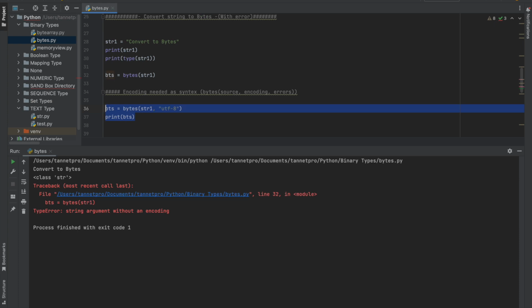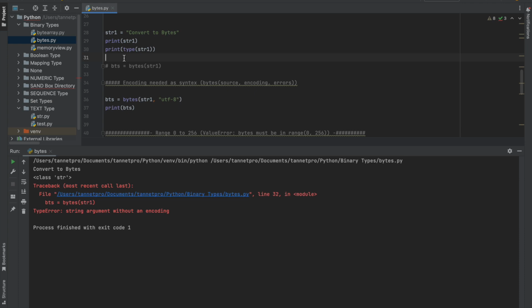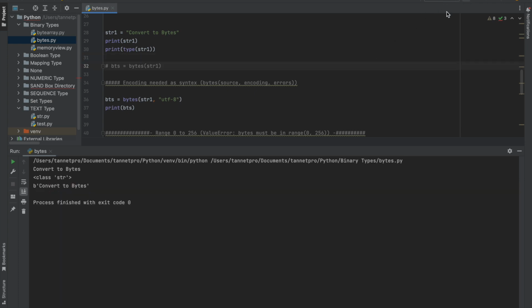So let me disable this line. Now how I'm converting, again the same way with bytes, but here I am putting one encoding, which is required to convert string to bytes, right? Let me print it out. Yes, now there is no error, right? So it has been converted. This is my string, converted to bytes.